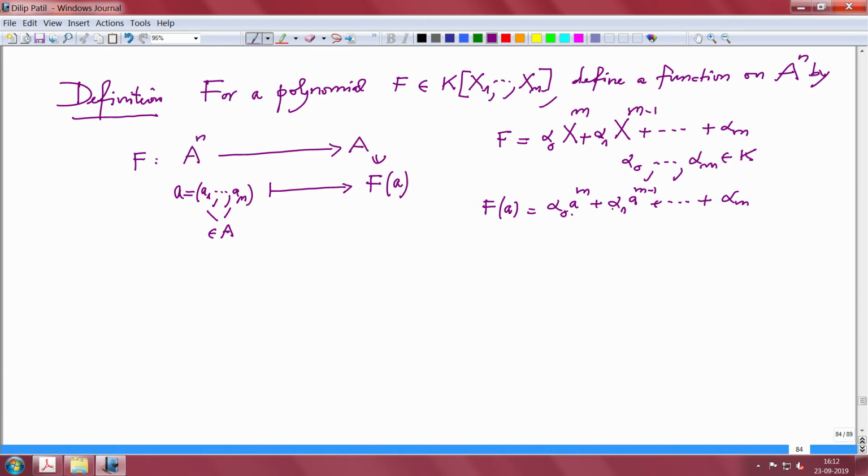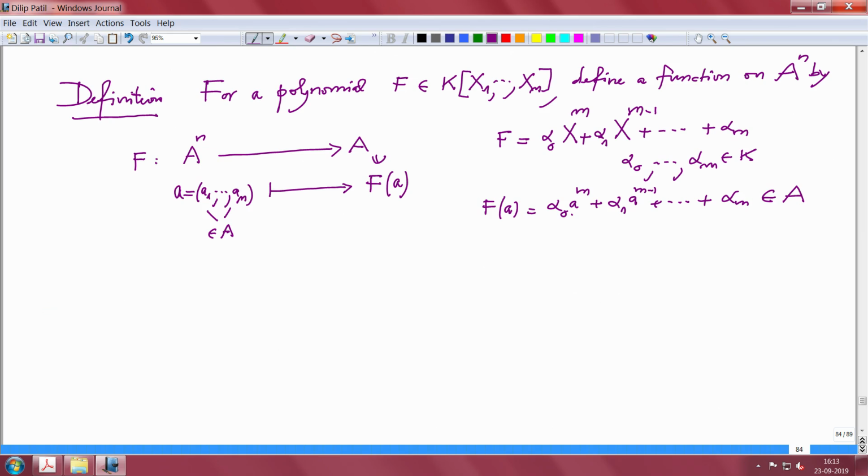I can multiply a by a, I can multiply by a scalar, I can add these two. So this is indeed an element in A, and nothing special about one variable, the same thing for many variables. So therefore we do get a function on A power n, where n is the number of variables here. We get a function from there to there.